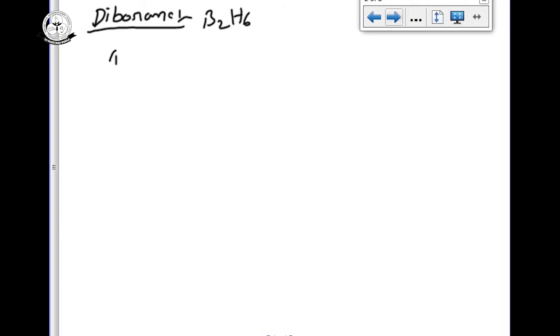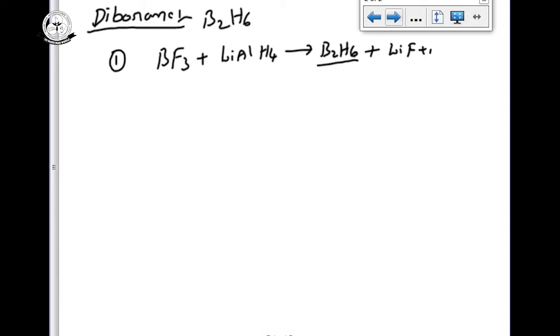So, previous methods. Here we are seeing the preparation of diborane: BF3 or BCl3 on reaction with lithium aluminum hydride, we can get B2H6. We know lithium aluminum hydride is the best reducing agent, so it can provide the hydrogens. Boron halides on reaction with lithium aluminum hydride give our diborane, and the remaining is lithium fluoride plus AlF3, aluminum fluoride.